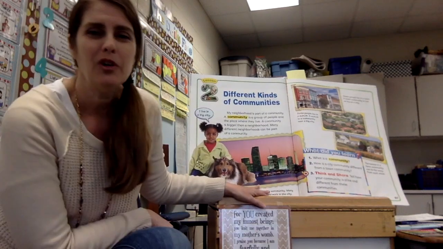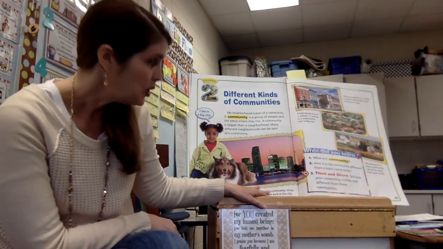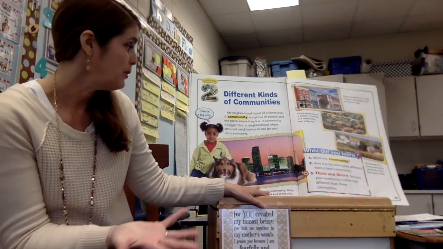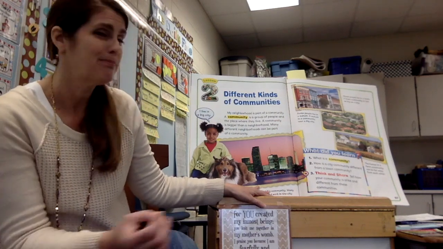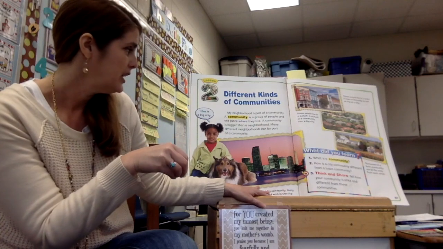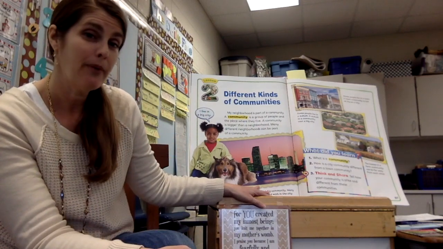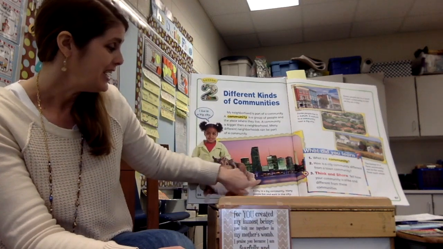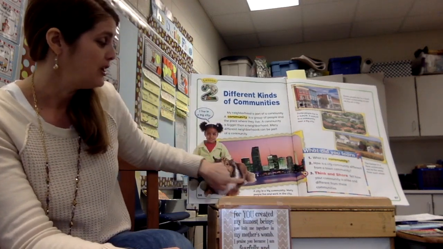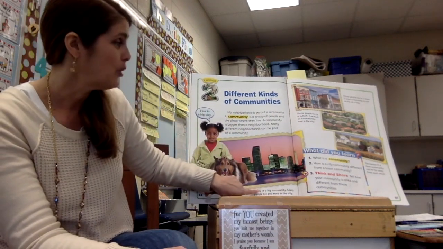It says, my neighborhood is part of a community. A community is a group of people and a place where they live. A community is bigger than just your neighborhood. Many different neighborhoods can be part of the same community. So a city is a big community. Many people live and work in the city.